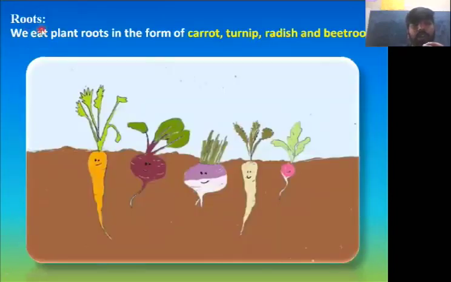Next, what are roots, or in which part of the plant will you have the roots? We eat plant roots in the form of carrot, turnip, radish and beetroot. So these plant roots you have as a food. Like carrot, turnip, radish, beetroot. Yes, these are the plants in which you have edible roots.